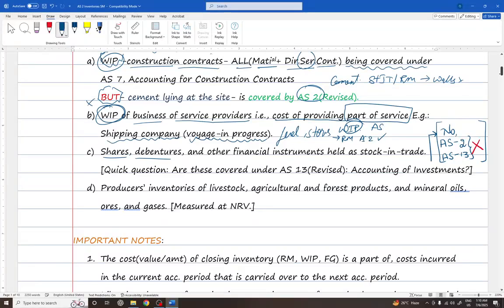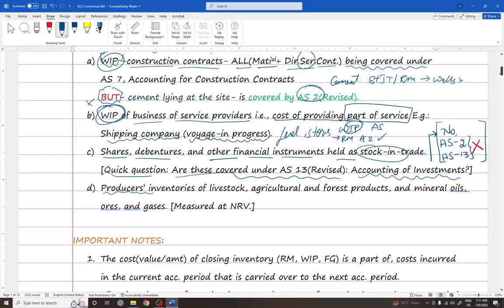Then shares, debentures, and other financial instruments held as stock in trade. A person who is into the business of speculation buys and sells shares, debentures, and other financial instruments in the ordinary course of business, but yet these are not covered under AS2. Quick question: are these covered under AS13 revised version, accounting of investments? Answer is no. These are not covered under AS2 revised or AS13 revised.